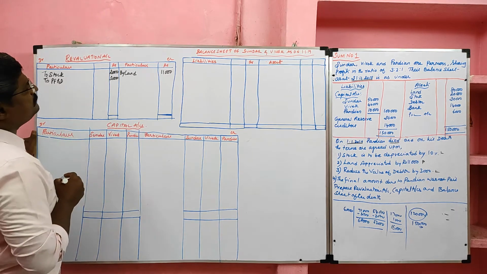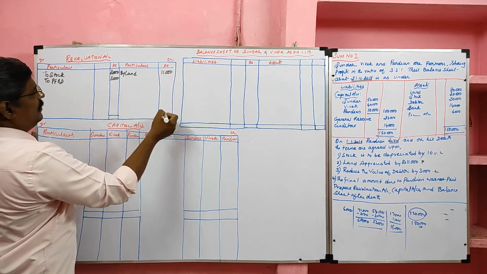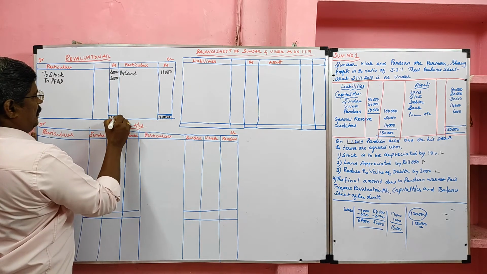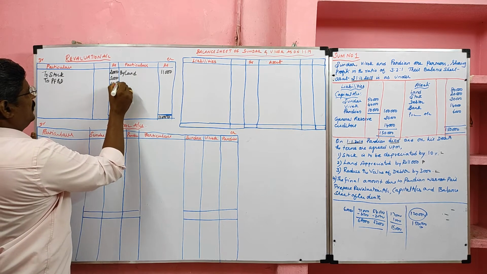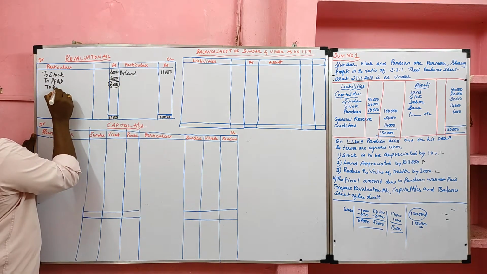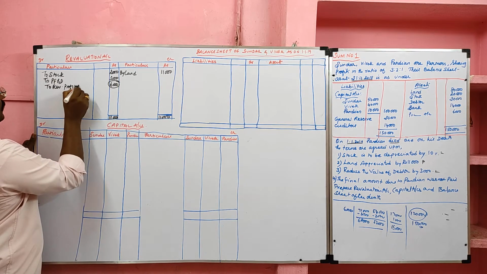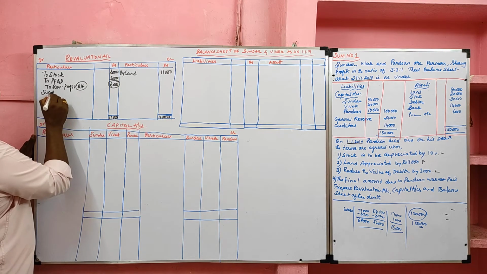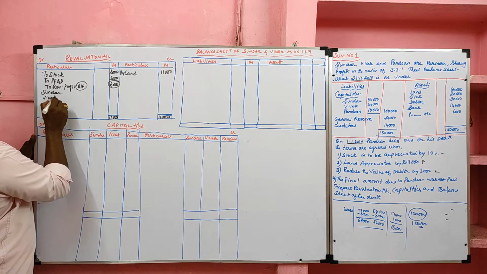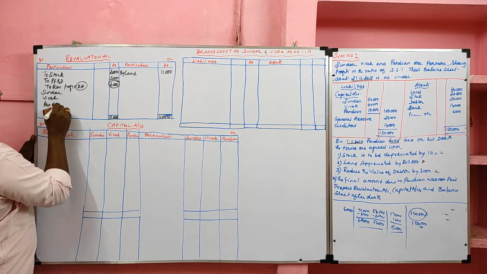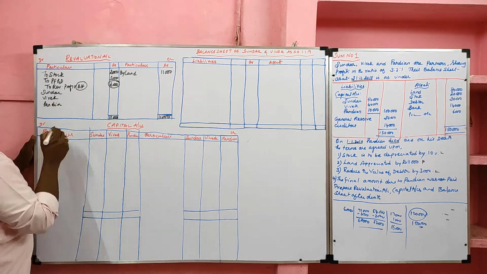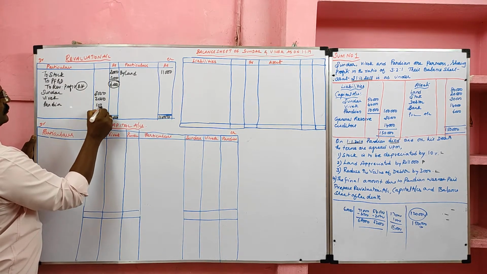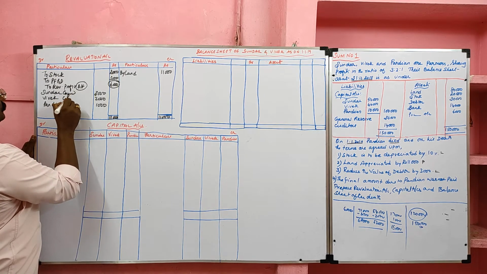In this problem, the profit item total is higher than the loss item total. So 11,000 minus 5,000, 6,000, that is the revaluation profit. Revaluation profit should be transferred to all the partners, Sundar, Vivek and Pandian, in 3:2:1. So for Sundar 3,000, for Vivek 2,000, for Pandian 1,000. Ratio 3:2:1.